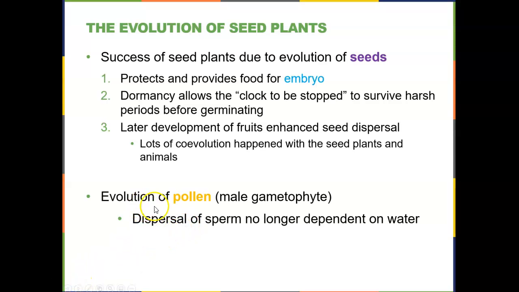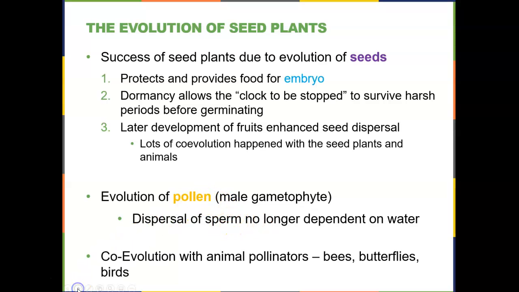Additionally, we see that there was the evolution of a structure called pollen in plants. Pollen is the male gametophyte, the male portion of the gametophyte part of the alternate generations, and this pollen includes sperm but some other cells, and this allows for the sperm to no longer be dependent on water, so the sperm is preserved inside of the pollen grain.